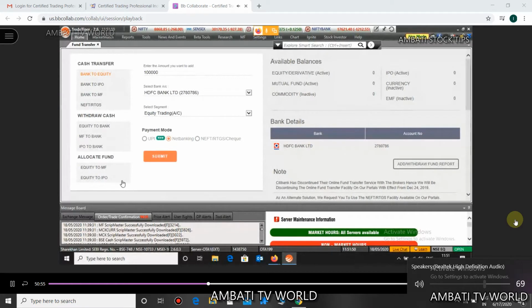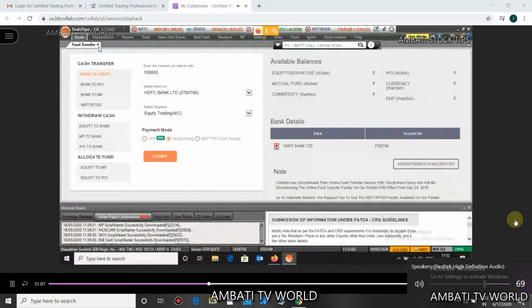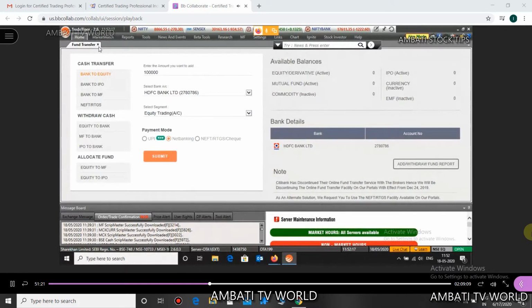Yes, it's a simple process here. Are we together, guys? Any confusions as far as fund transfer is concerned? Vishal ji, not as of now. I'm just trying to tell you here. This is the process that you need to follow if you want to transfer funds into your account. You can do it right now or after some time, that's your call.